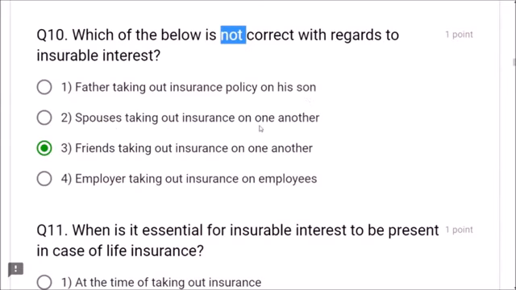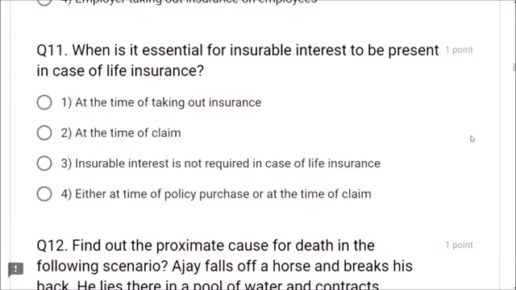Spouses taking out insurance on one another, yes, it is correct with regards to insurable interest. Employer taking out insurance on employees, yes, insurable interest is there. Whereas friends taking out insurance on one another is not correct, because there is no insurable interest between friends.